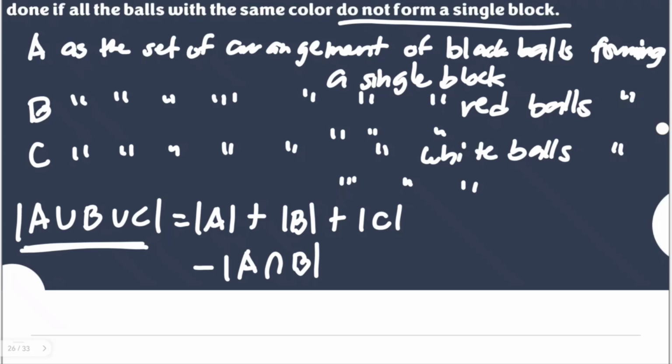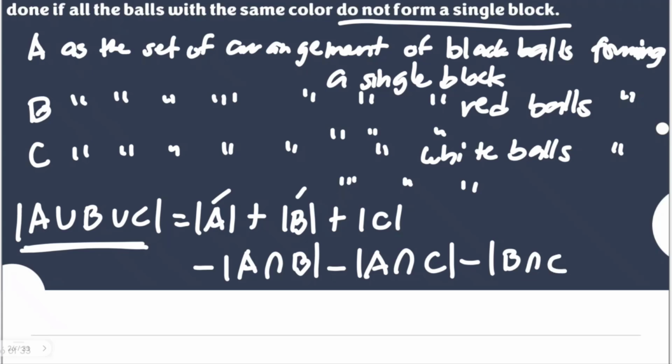Since we're already counting them with the perspective of the single block of the red and black balls, we are going to subtract them. Similarly, for the intersection of A and C and the intersection of B and C. And finally, we're going to add the intersection of all, because this might have been removed in the process when